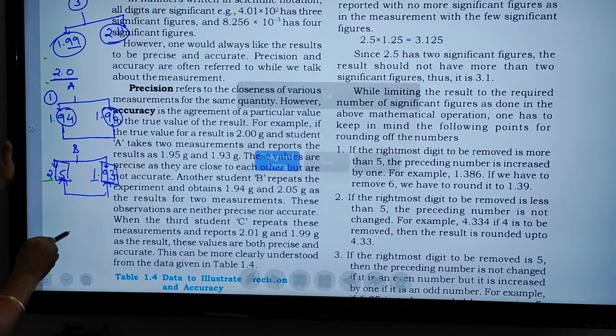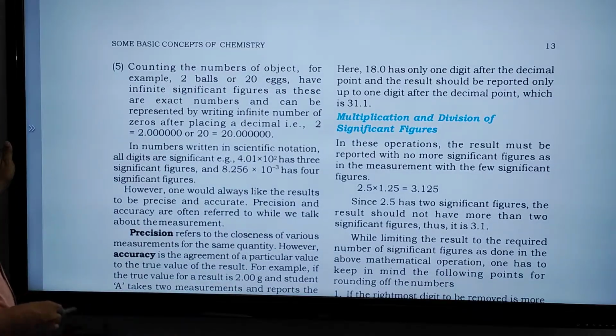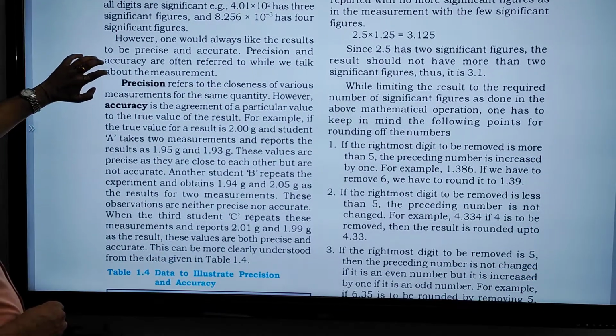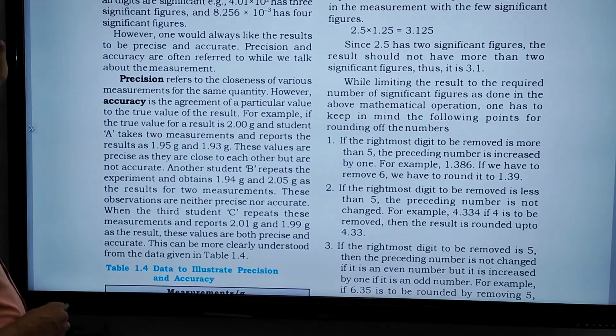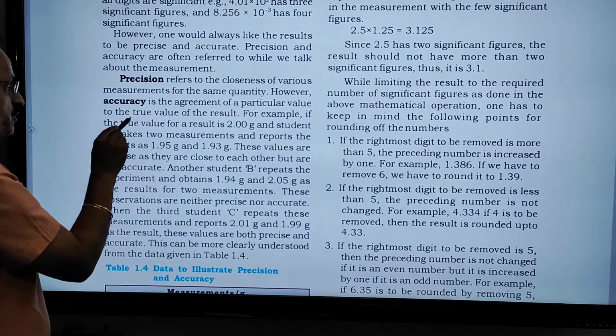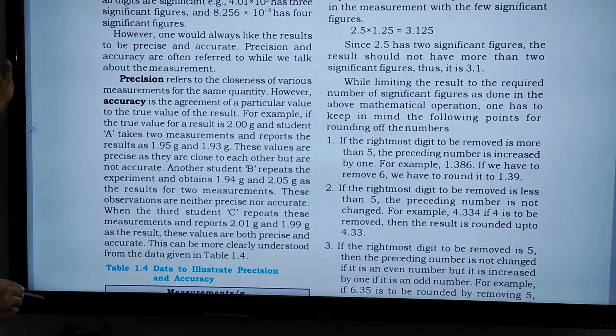Various measurements for the same quantity. Precision refers to the closeness of various measurements for the same quantity. However, accuracy is the agreement of a particular value to the true value of the result.